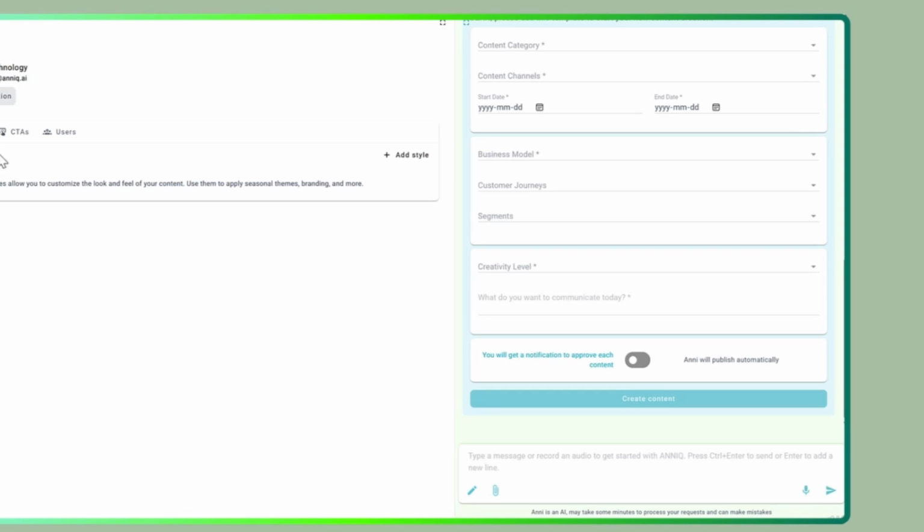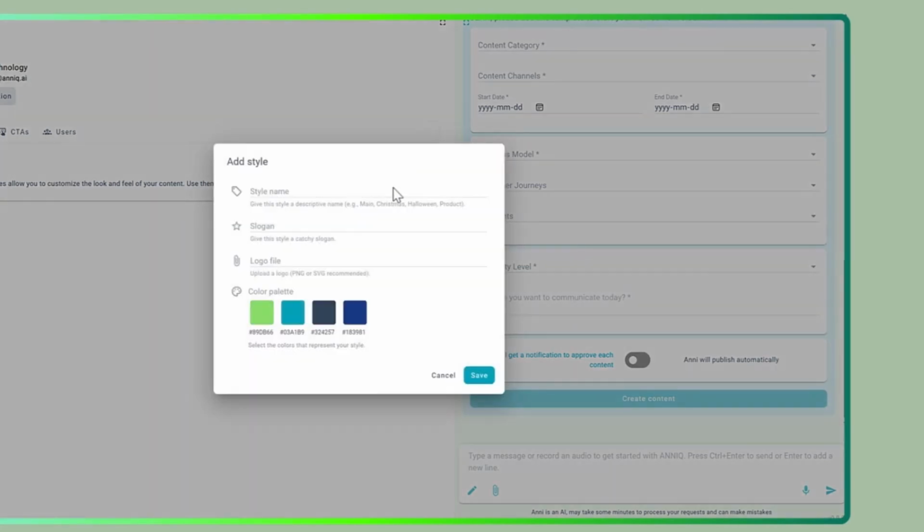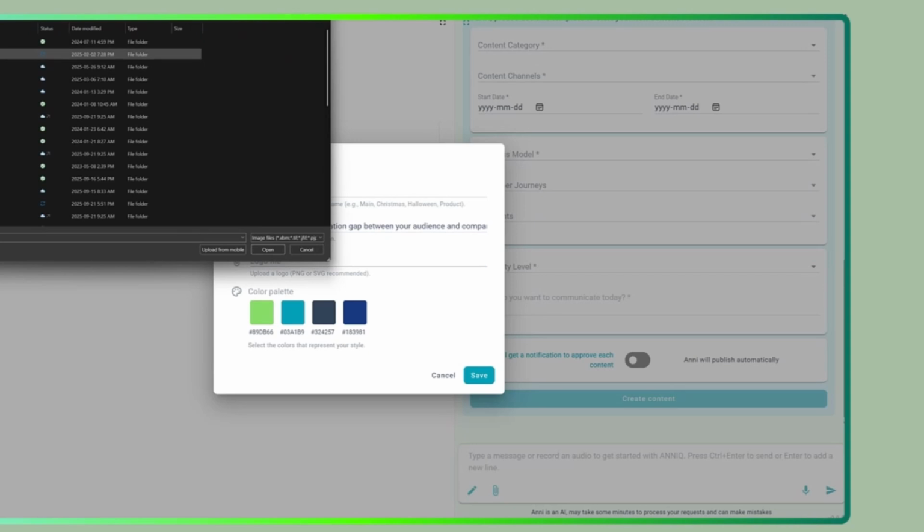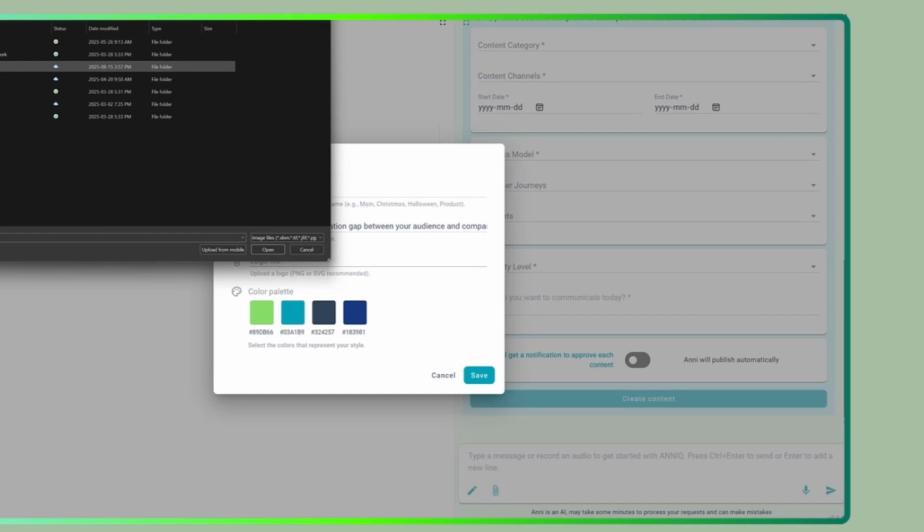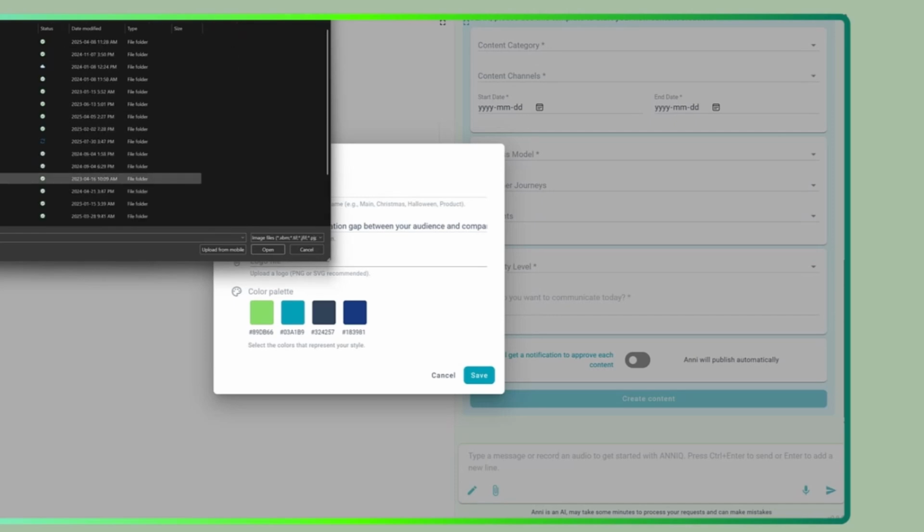In organizations, I can manage three important actions. First, I can create logos and styles for my company. So let's click here, Anni. I will say a new style, AnniQ. My slogan could be something like closing the communication gap between your audience and company. And I need to add my logo. Let me find my logo. Again, the hard task.